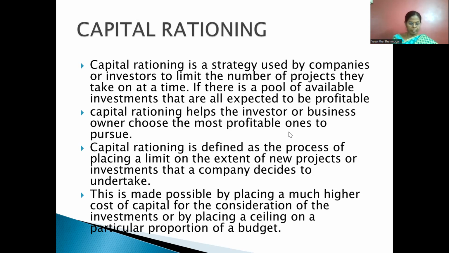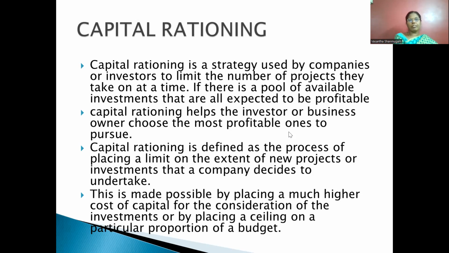The next important thing is the different techniques of capital budgeting that we will discuss in the next class. What are the techniques of capital budgeting? I already discussed that. I just gave a small introduction about the traditional method and the modern method. That we will do in the next class.